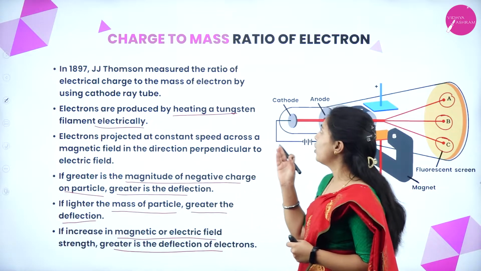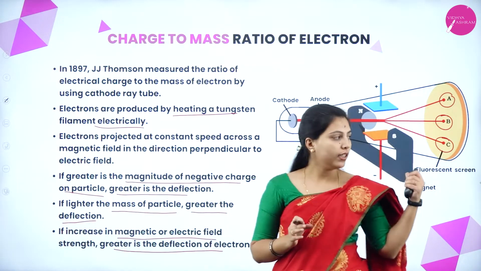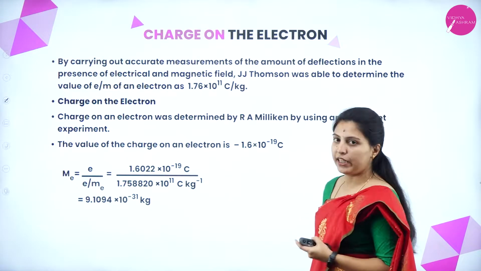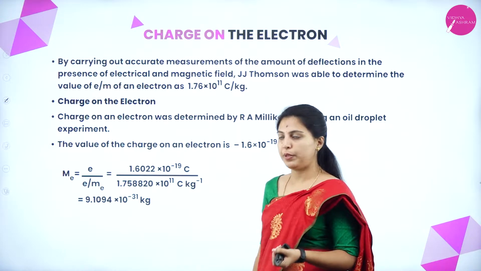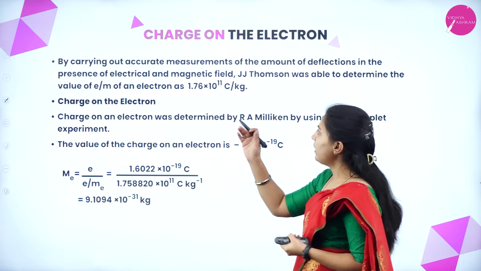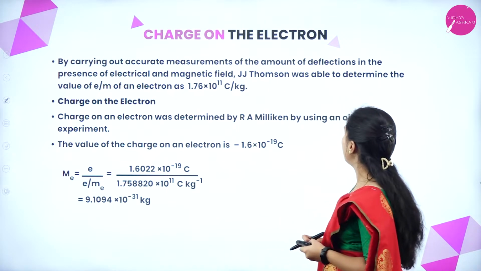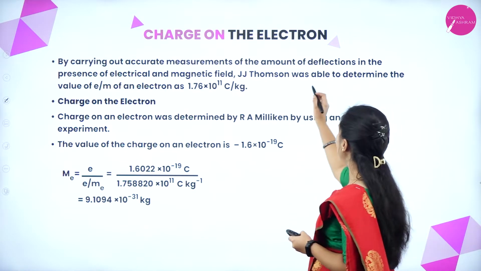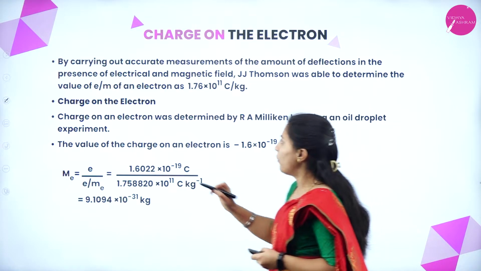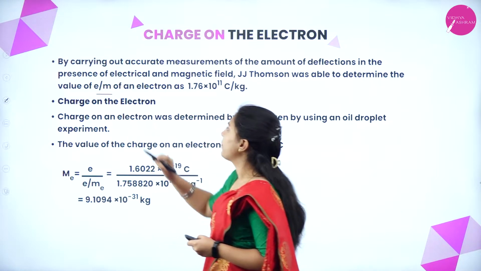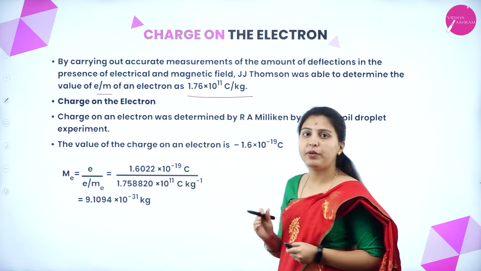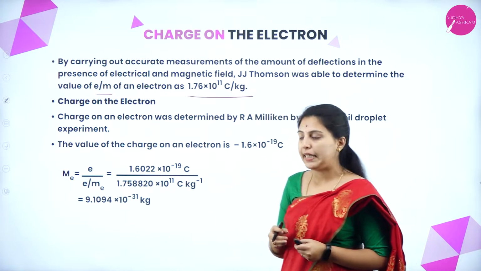This is the charge to mass ratio with the given picture. Next, we'll see the charge on the electron. By carrying out accurate measurements of the amount of deflection in the presence of electrical and magnetic fields, J.J. Thomson was able to determine the charge to mass ratio of an electron, which is 1.76 × 10^11 coulombs per kg.